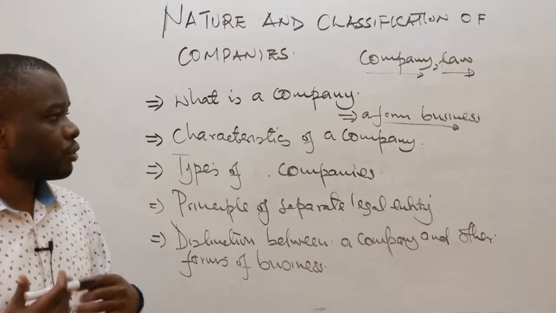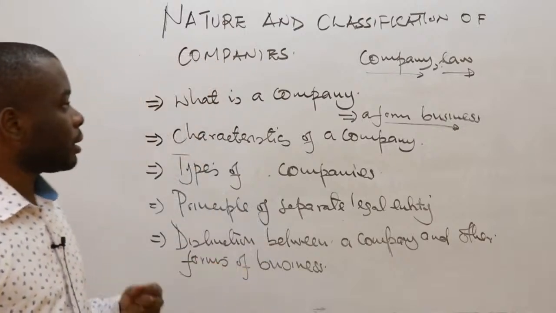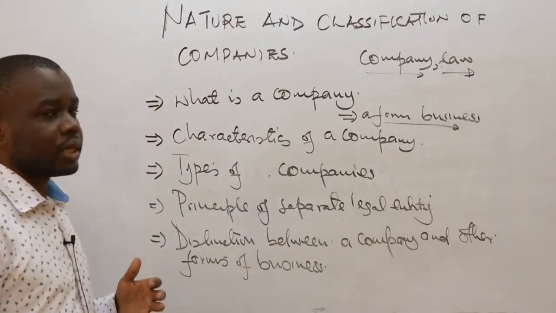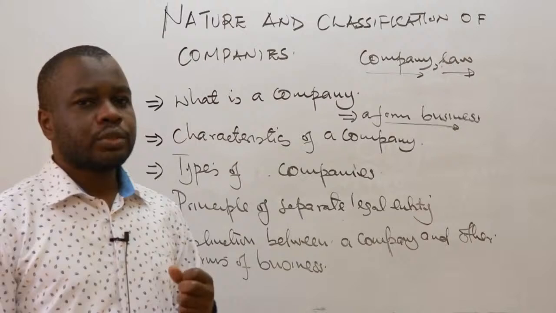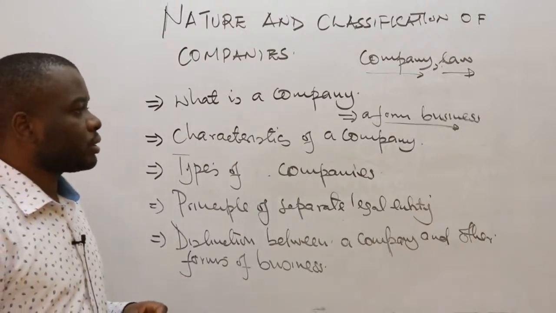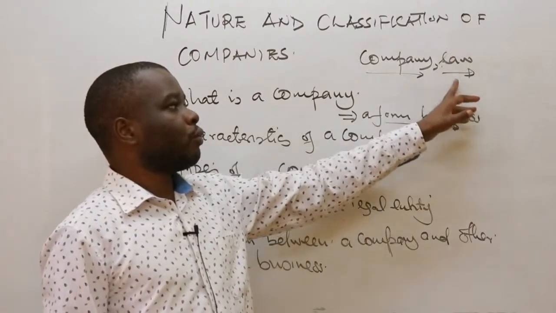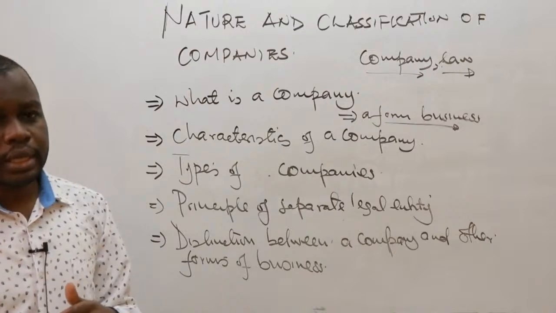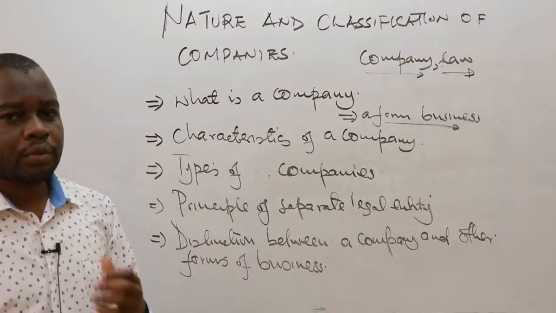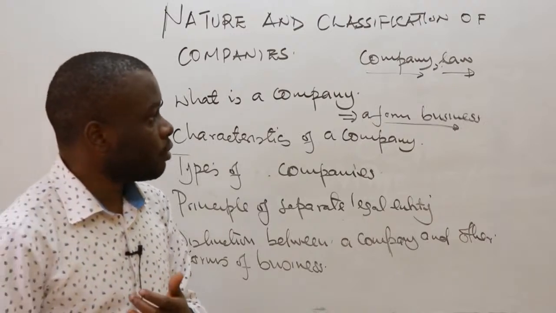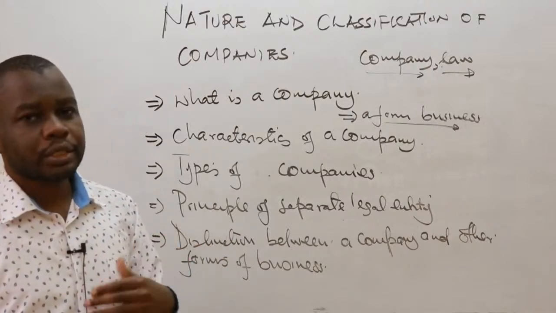So it's an association of persons coming together, putting together their abilities. When we talk about abilities, in this case we're talking about resources, for example being able to raise capital, and being able to provide goods and services to consumers at a profit. So when you talk about company law, you have here law. We're talking about rules and regulations that guide how companies can carry out their activities as a form of business. So under company law, you are looking at rules and regulations that govern operations of companies.